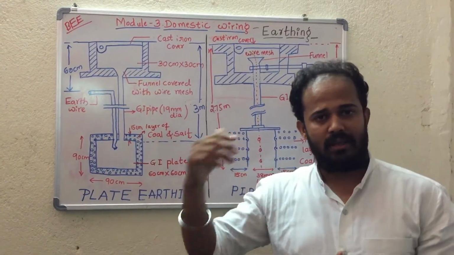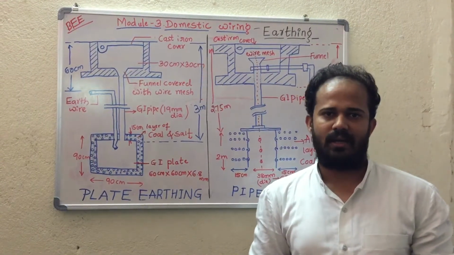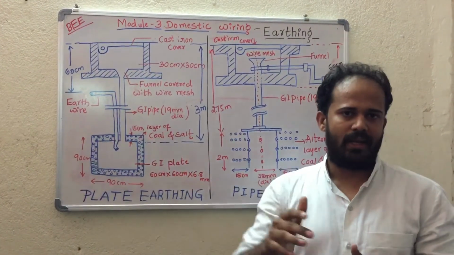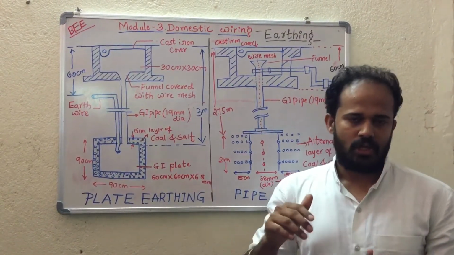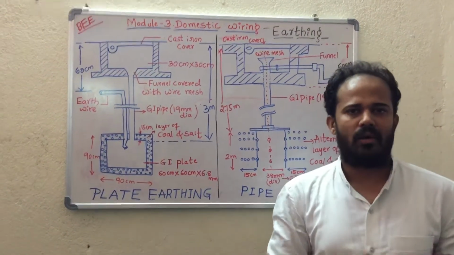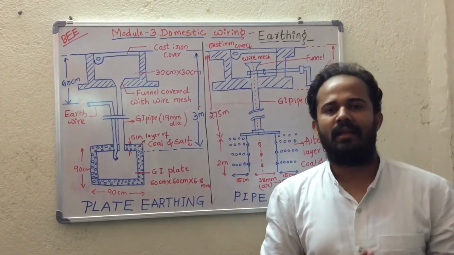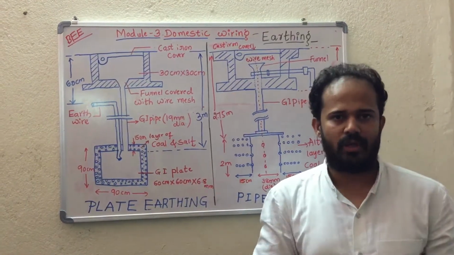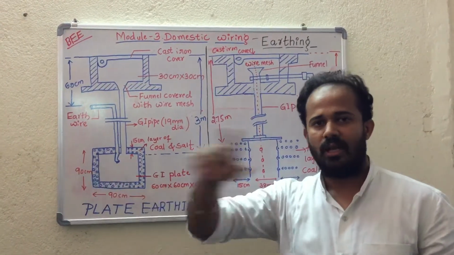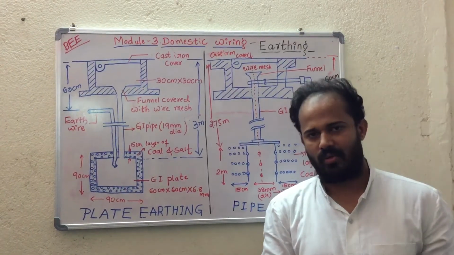Then we will see the necessary points of earthing. The first necessity of electrical earthing is to protect human beings or animals from electric shock when they come in contact with a live wire. The second point is to maintain the line voltage constant. We expect the line voltage to be constant throughout the connection from the generating station to the distribution station, and earthing plays a very important role in maintaining it.